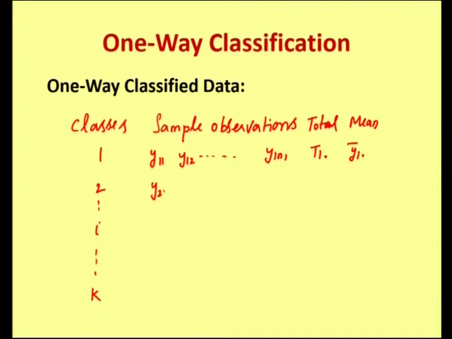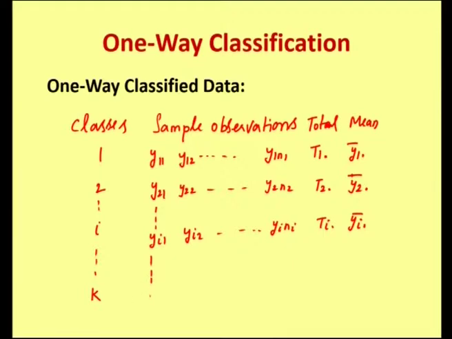For the second class we have y21, y22, up to y2n2 with total t2 dot and mean y2 dot bar. For the ith class we have yi1, yi2, up to yini with the total ti dot and mean yi dot bar. And finally for the kth class we have yk1, yk2 and so on up to yknk, and for the kth class the total is tk dot and the mean is denoted by yk dot bar.